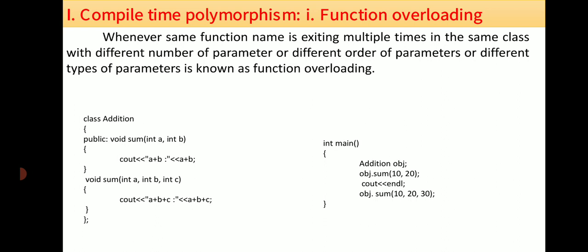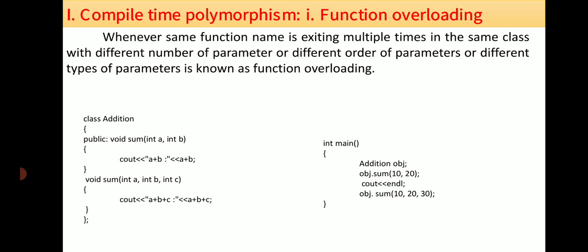Different order of parameters means, suppose the first function has int, float, then another can have float, int; they must follow a different order. The other one is different types of parameters. Suppose we have three functions named sum.